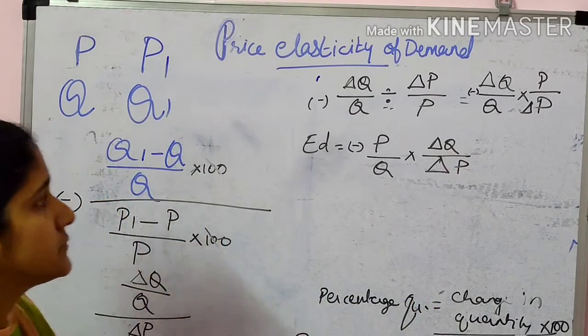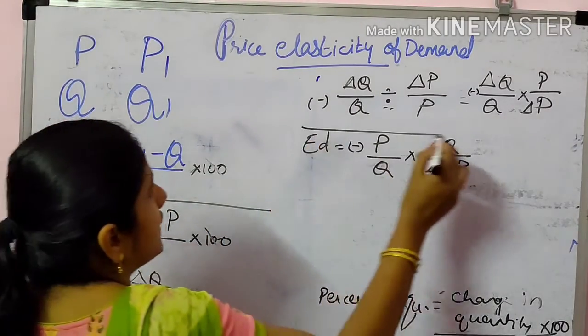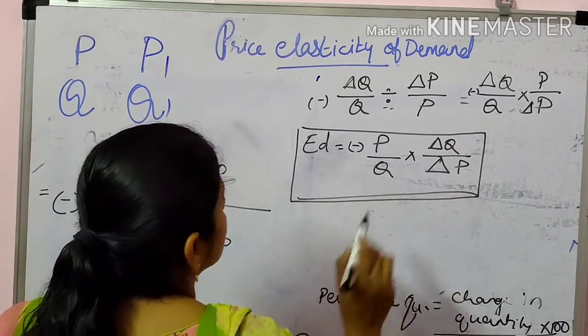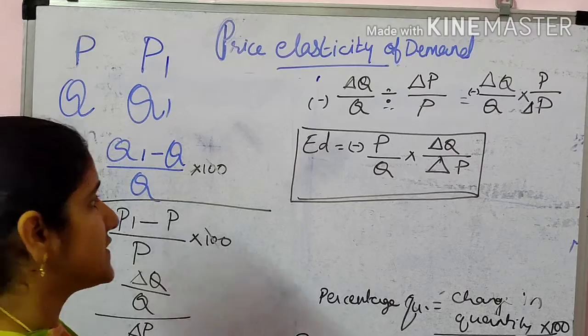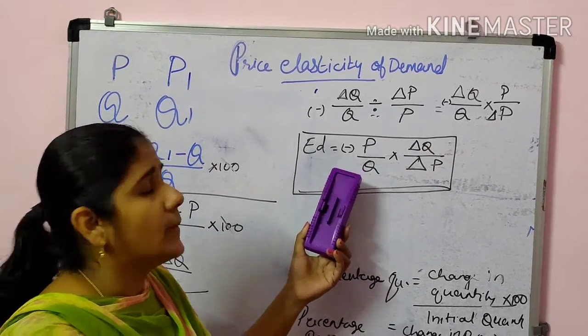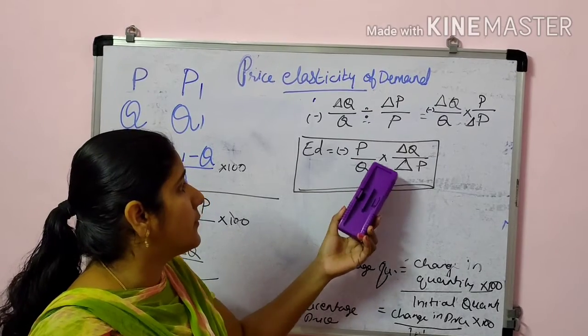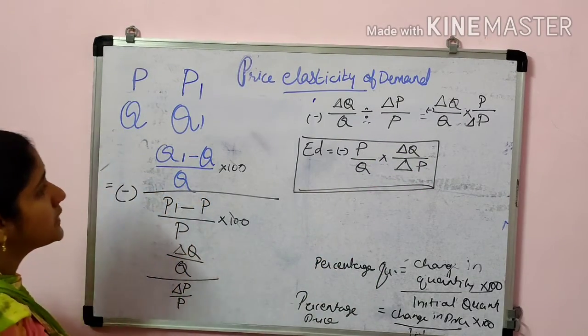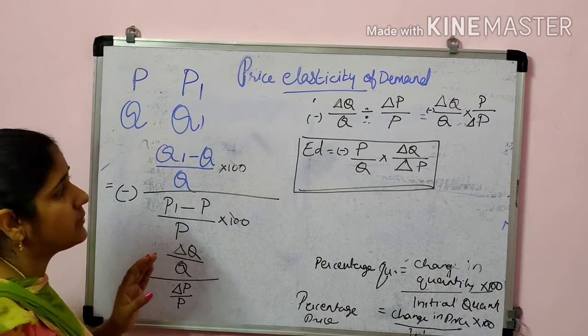Okay. So this is the formula of elasticity of demand. Okay students, so you should learn this. Elasticity of demand means minus of P by Q upon delta Q upon delta P. This is the formula. So what is elasticity of demand?